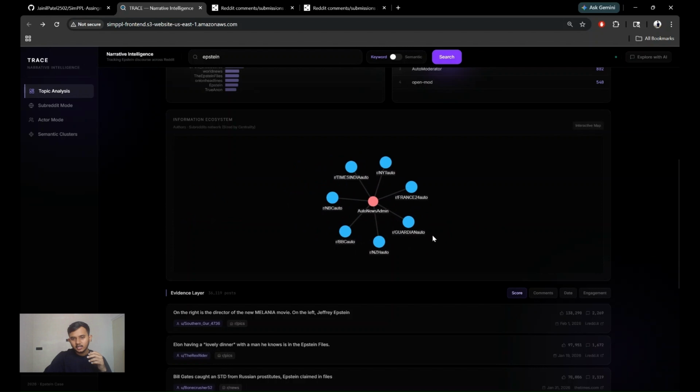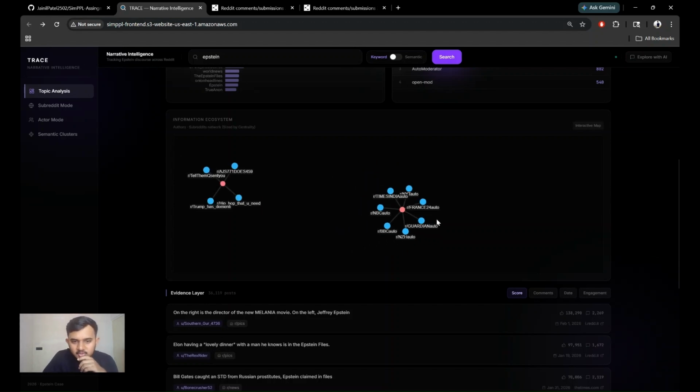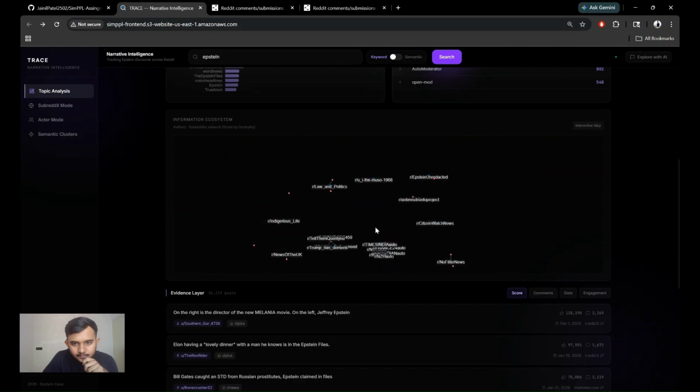If we zoom in here, we can see that the auto news admin has posted in all these communities. I can see that the auto news admin is generally posting on the subreddits which have auto in their name. I find this suspicious. We'll look into it.